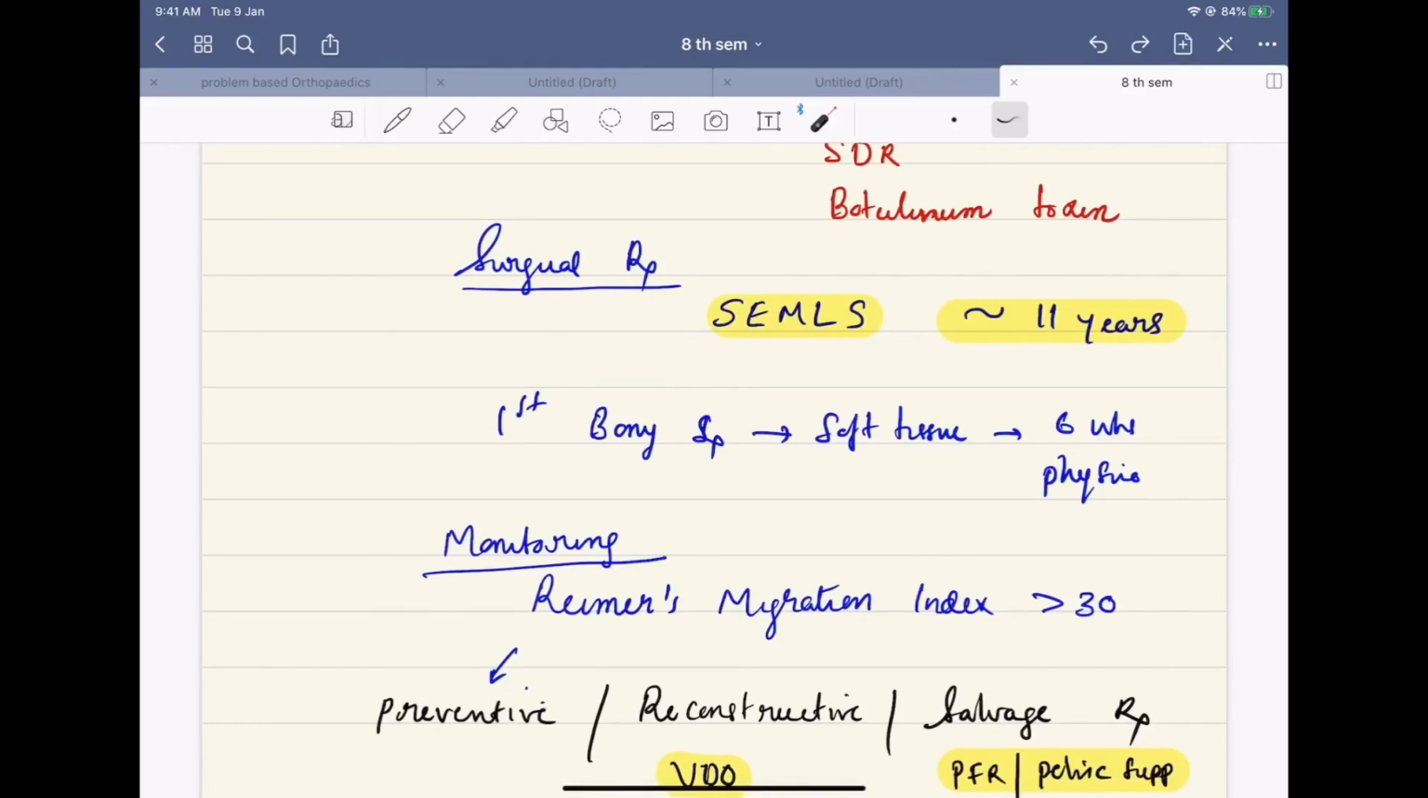The principle is to do all the possible corrective surgeries in a minimum number of surgical settings. First, bony surgery is done, followed by soft tissues, and followed by 6 weeks of in-house physiotherapy.